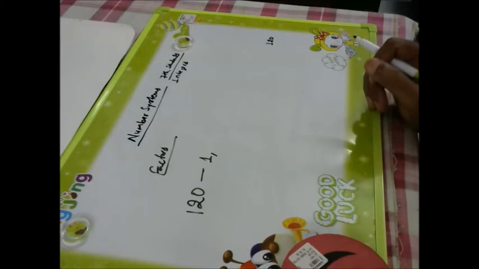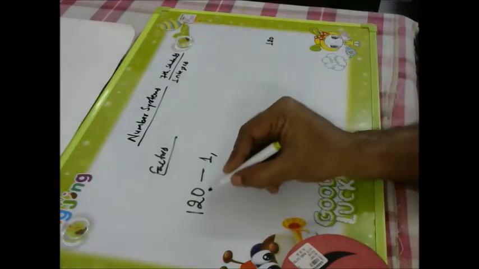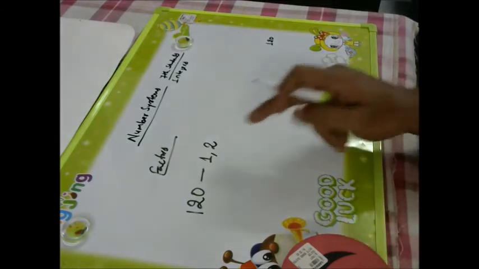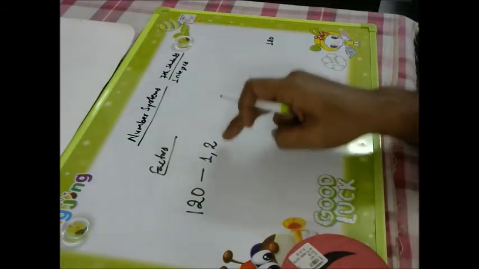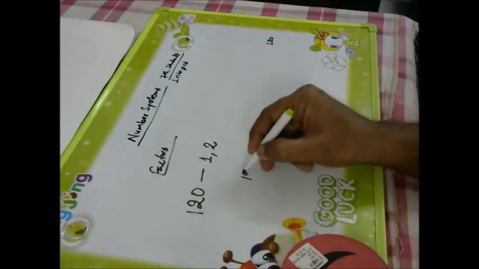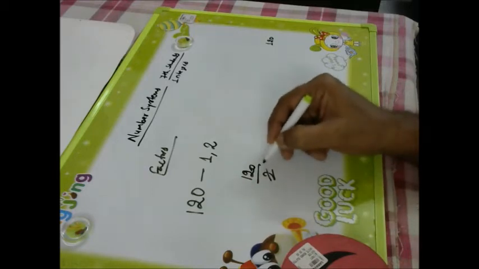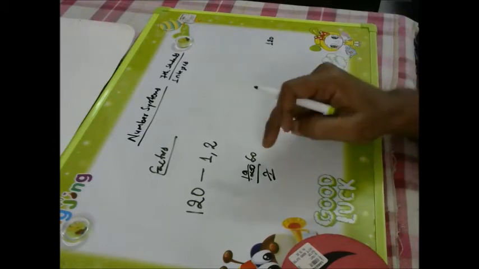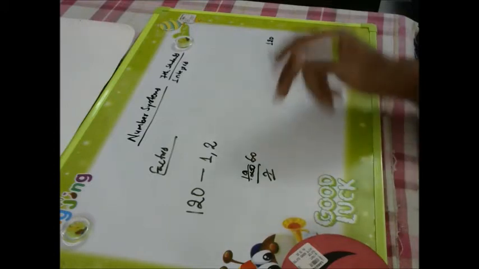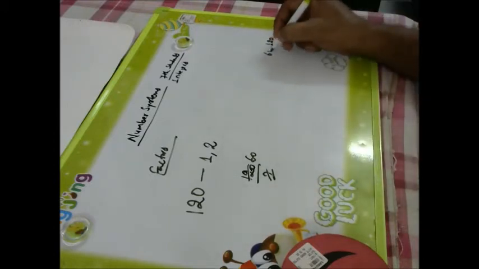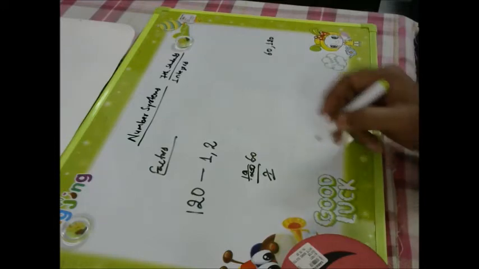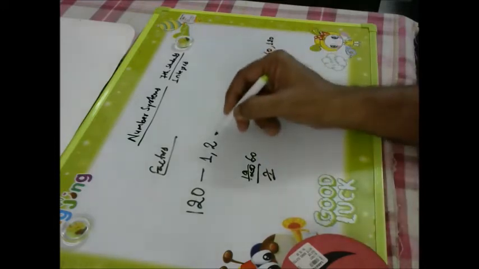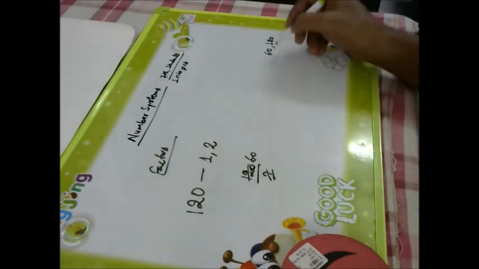Okay. Second, you know that 120 is divisible by 2. So you write 2. If you divide this 120 by 2, it gives you 60. So if you divide by 2, you get 60. And if you divide this 120 by 60, you will get 2. So it means 2 and 60 both are factors.